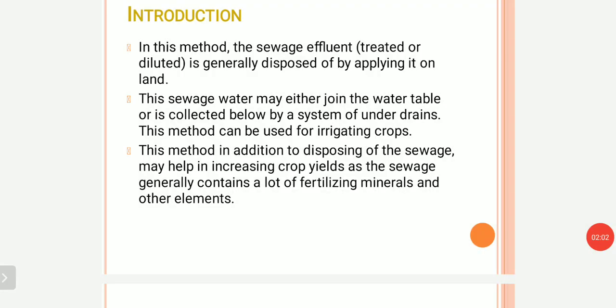Now, when we dispose this sewage on land, what happens? Some of the sewage gets evaporated, because most of the moisture is present in this sewage. Some of the moisture gets evaporated, but you know that some suspended solids are also present in sewage. Due to this, what happens? These suspended solids and water which remain after the evaporation start to percolate, or you can say are absorbed by the soil which is present in the field.